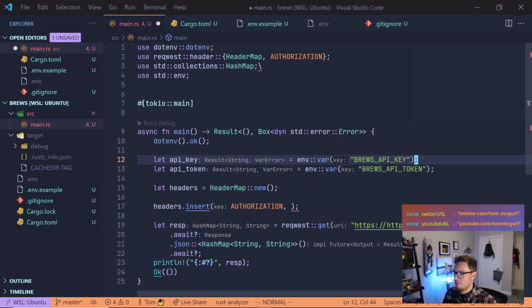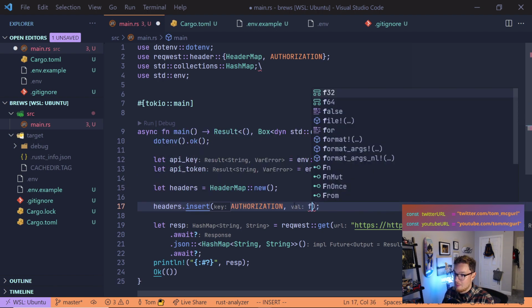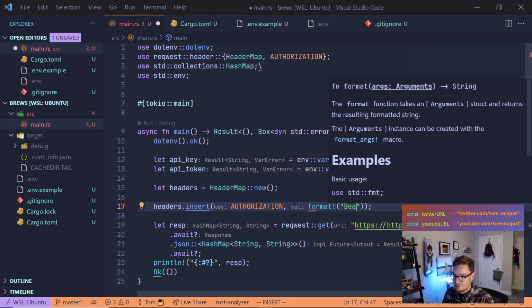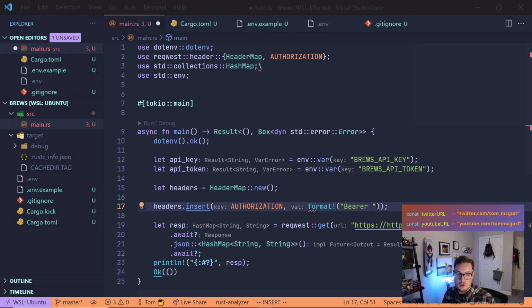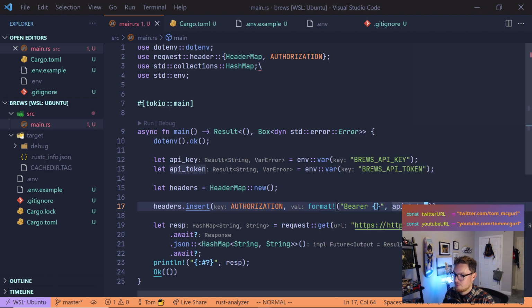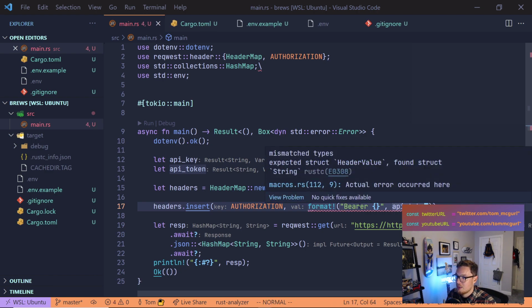To do that, we're just going to format a string. So we'll say authorization equals, and again, we can use the format macro, and we're going to pass it bearer. And then if you remember, for formatting a string, we're basically going to do this here. And then we're going to pass it the API token. Save that. And let's see, it's complaining. It says expected a struct header value, but found a struct string. So we need to convert this string to a header value.